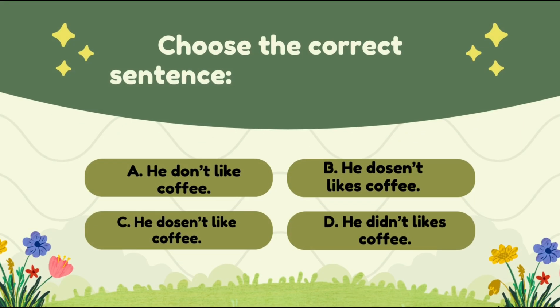Which one is correct? A. He don't like coffee. B. He doesn't likes coffee. C. He doesn't like coffee. D. He didn't likes coffee.